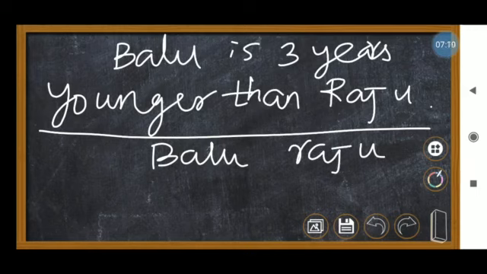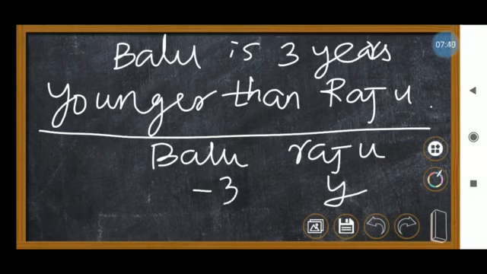So 3 years younger means what? Who is elder, who is younger? Raju is of course elder, Balu is of course younger. They didn't mention Raju's present age, so I will take y. If Raju's age is y, then Balu's age is 3 years less than Raju's. 3 years less means we have to subtract, minus 3.